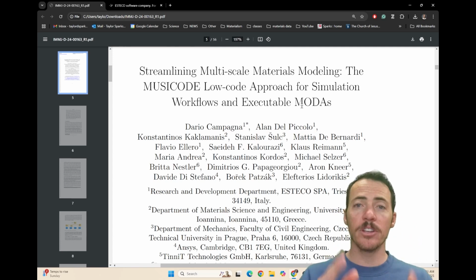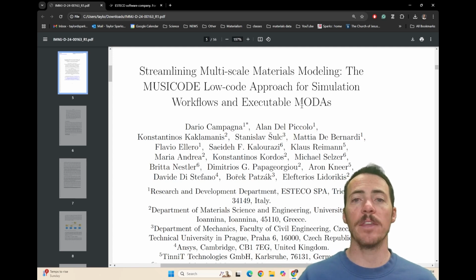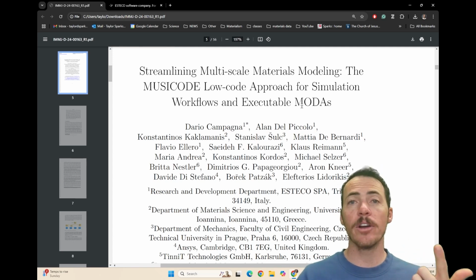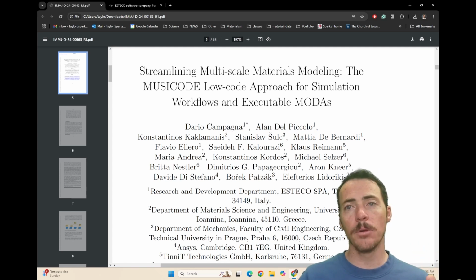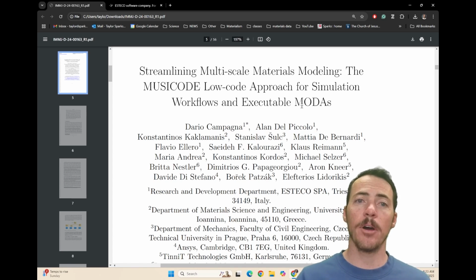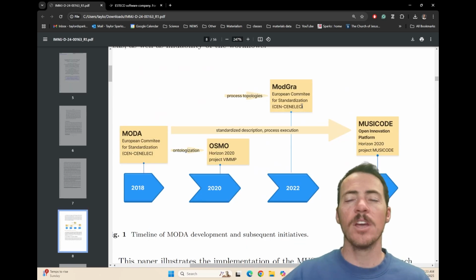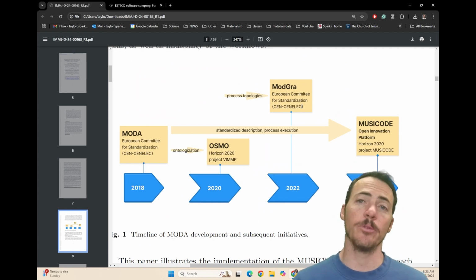So what this paper is going to try and do is introduce a new tool, MUSICode, which is going to make these things executable, with very little code needed, right? And they're going to be scalable, FAIR data compliant, and all that. So before we get into the approach of how they did that, first let's talk about what happened before, the prior art. I think this diagram does a pretty good job of showing the state of the art that they were trying to address.